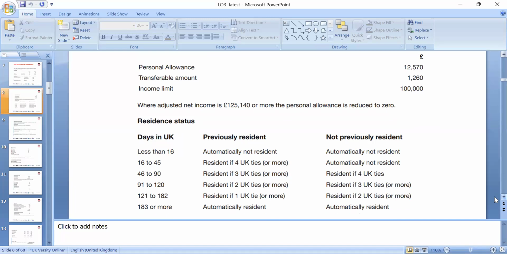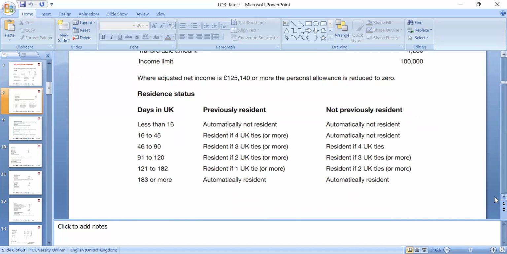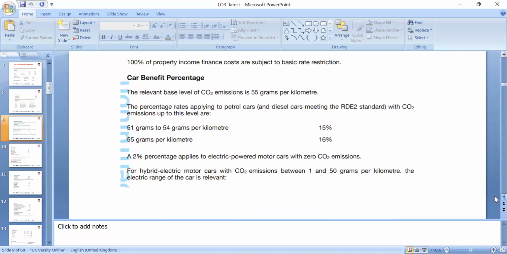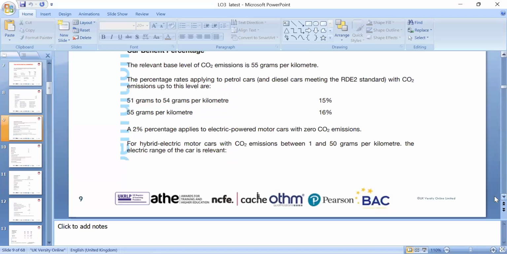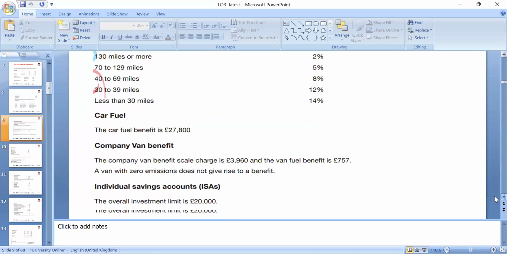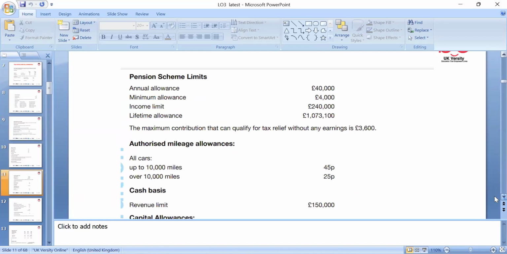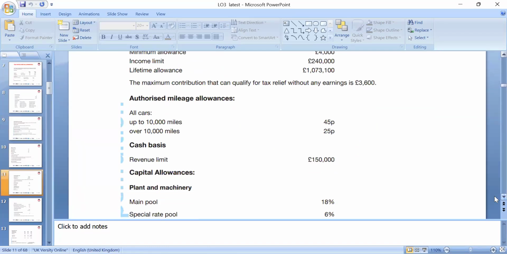Then for residency rules, we discussed ties. We also covered property income and car benefit percentage, which we need to keep in mind. Then car fuel allowance, rent, and authorized mileage. How much? Up to 10,000 miles is 45 pence, and for any miles over 10,000 it is 25 pence. Claiming fuel is better than having a car, because a car comes under benefits, and of course your personal allowance can be reduced.